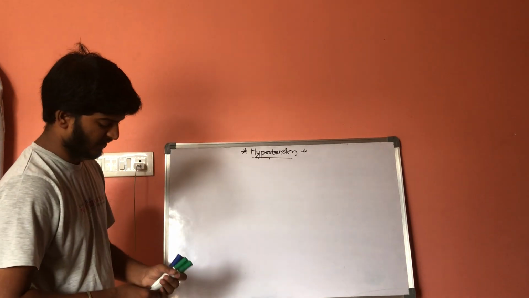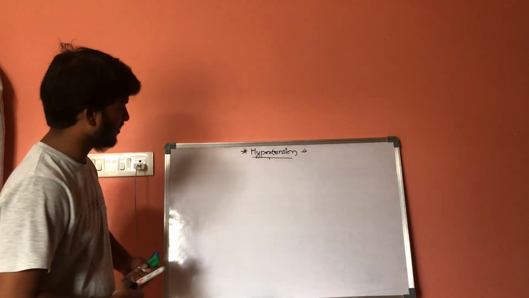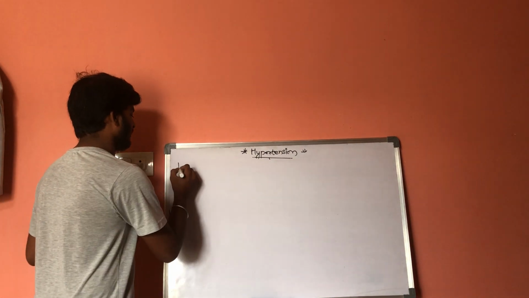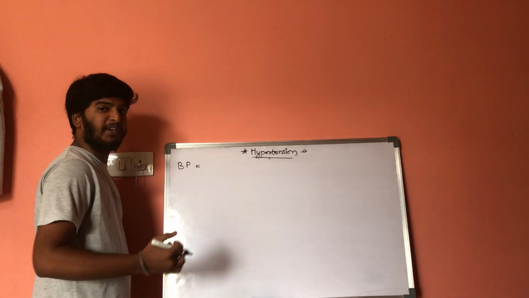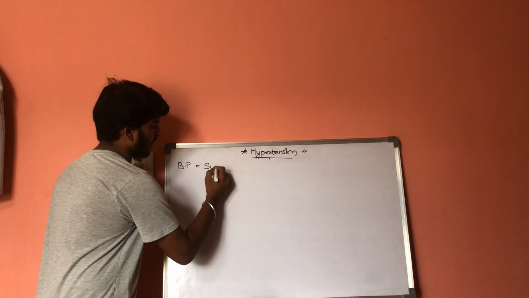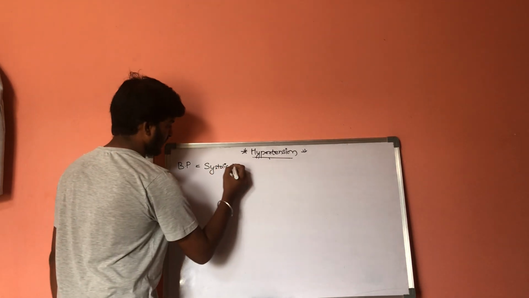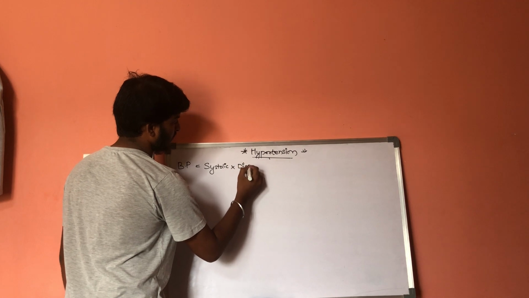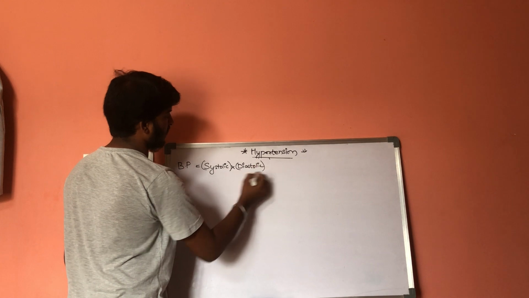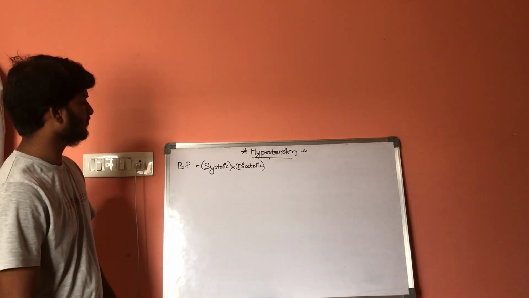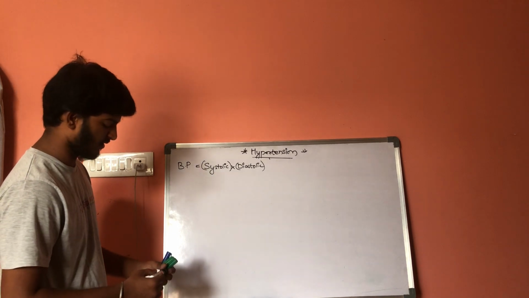As we know, let us have some proof. Blood pressure is a combination of systolic pressure and diastolic pressure.